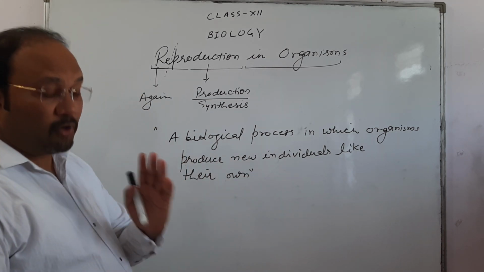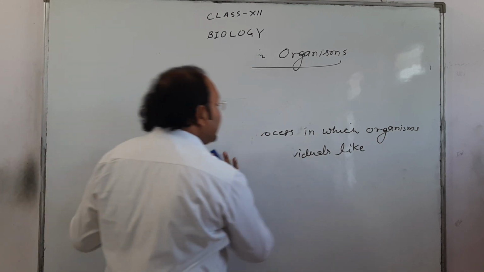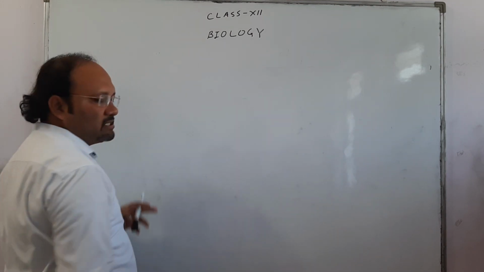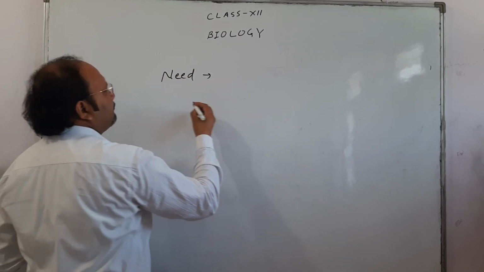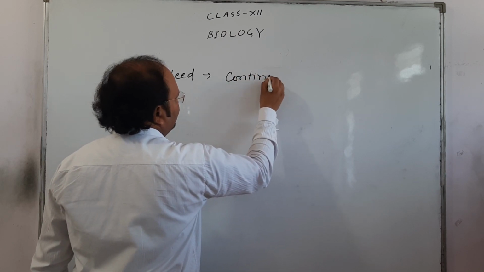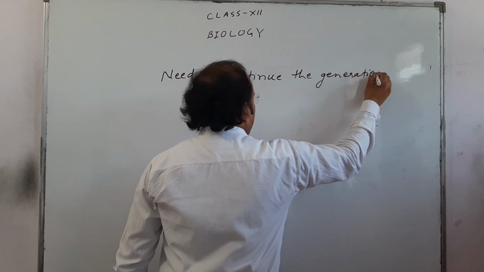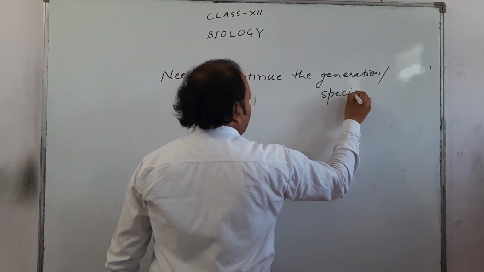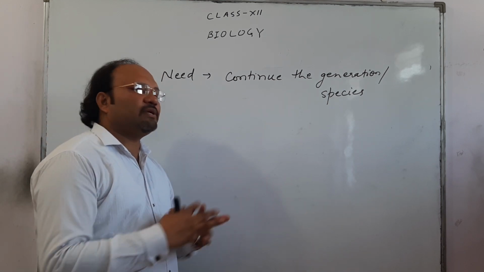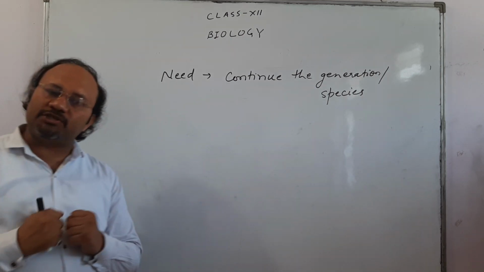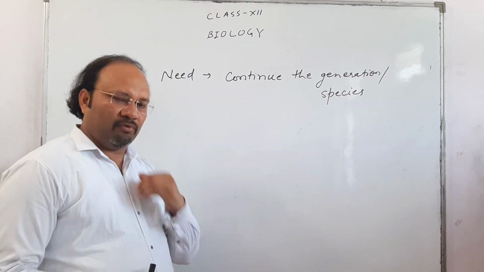Now we come to the importance of sexual or asexual reproduction, or we can say, what is the need of reproduction? So dear students, the need of reproduction is to continue the generation or species. Without reproduction, this is not possible. So to continue the generation, the continuation of the species, reproduction is the process. Got it? Now we move on to the next.